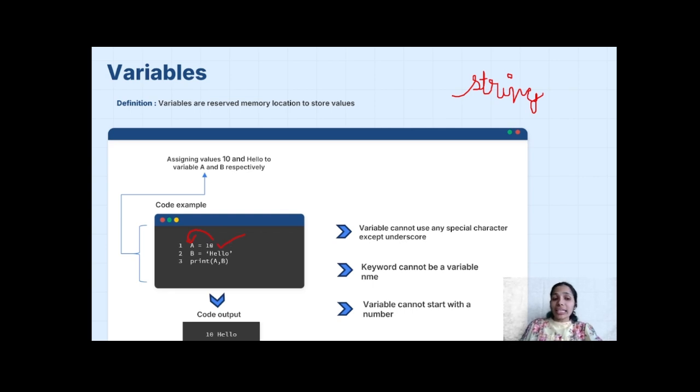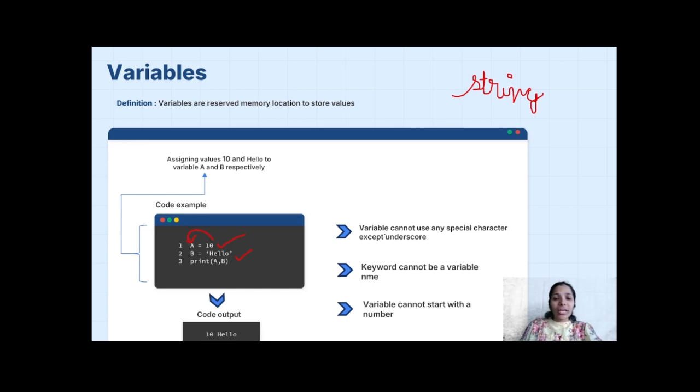But Python is one such language wherein the interpreter will understand that a is a variable holding the integer 10, and b is another variable holding hello as string data.